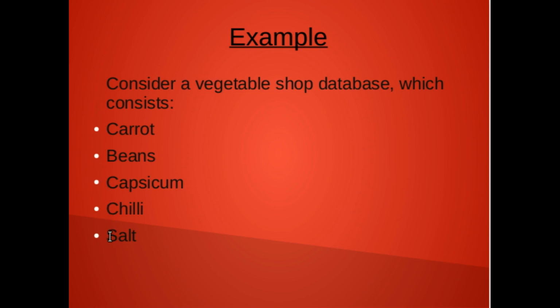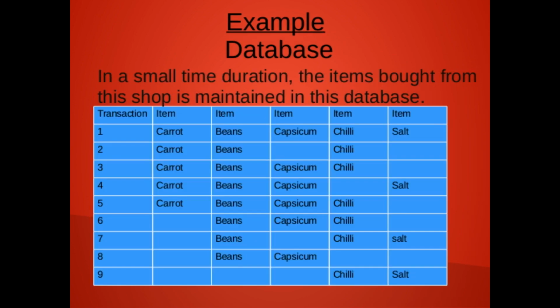We will consider only a small period of time and a small number of items for this shopkeeper. In a short period of time, the database is created, and it maintains the information for a short term duration.